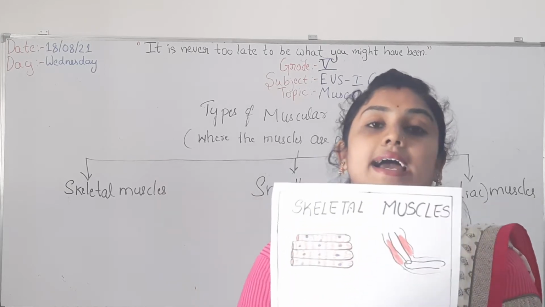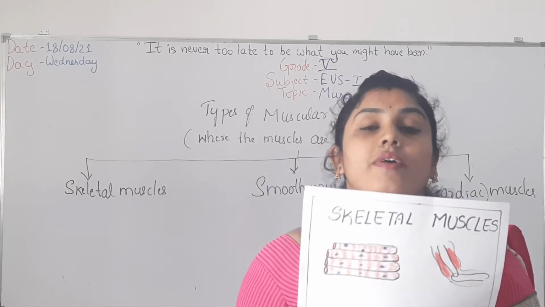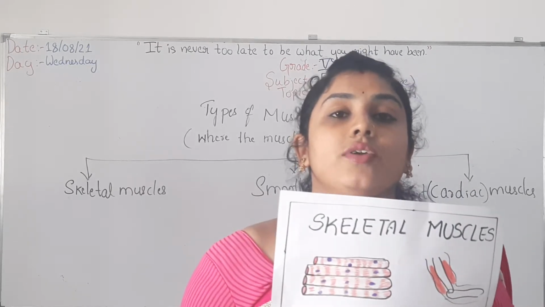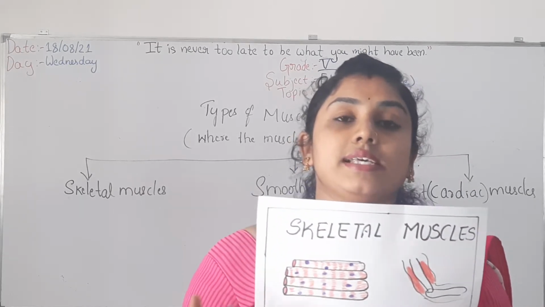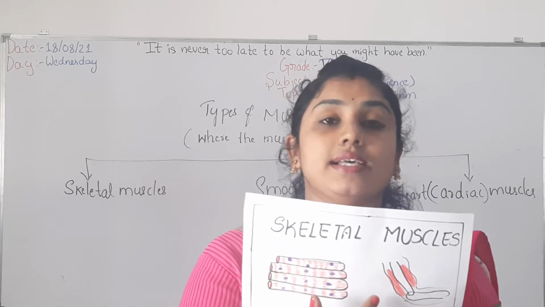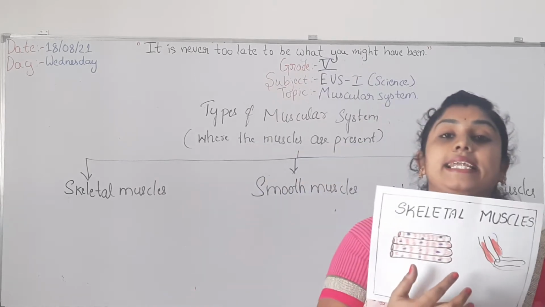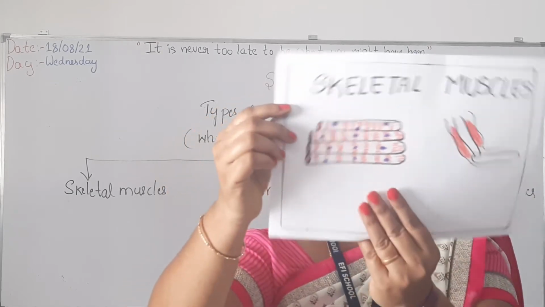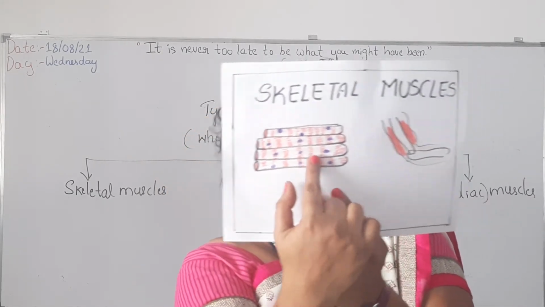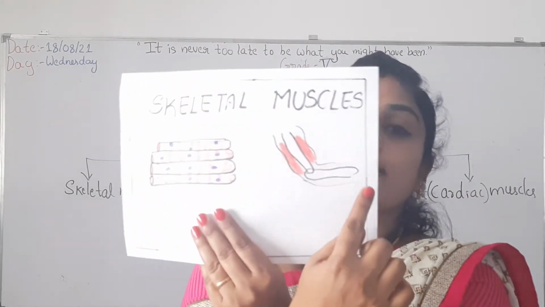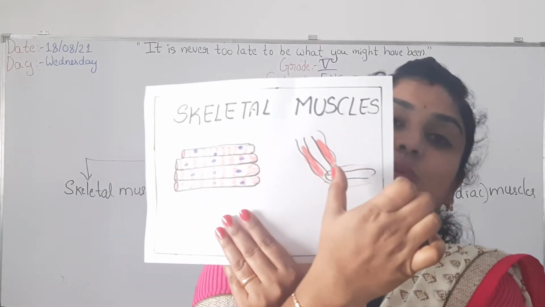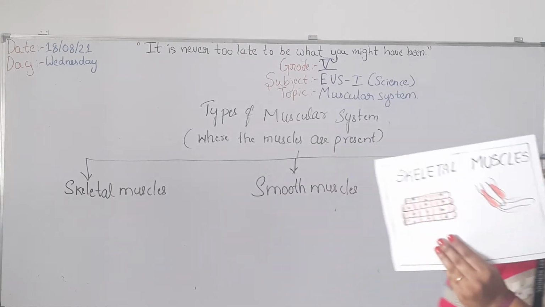In your hands and legs, where the bones get joined, the muscle covering there is called skeletal muscle. This is the picture of skeletal muscle under the microscope. See, this is a hand where the skeletal muscles are covered.